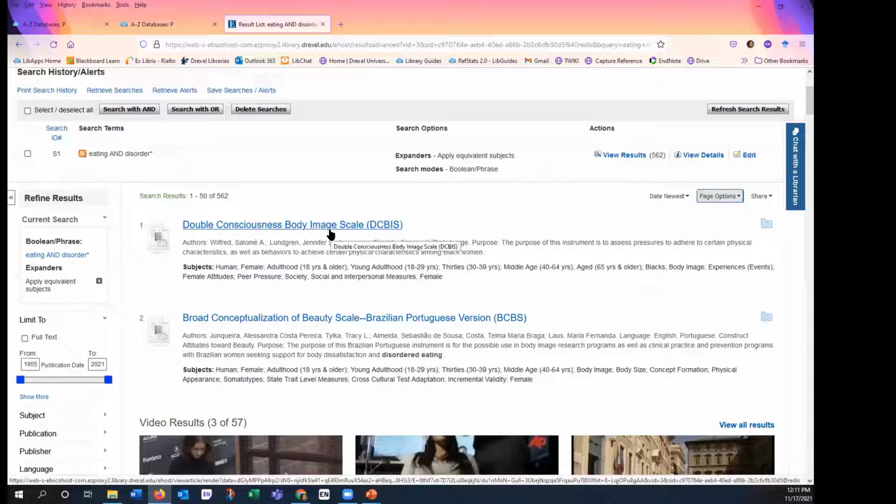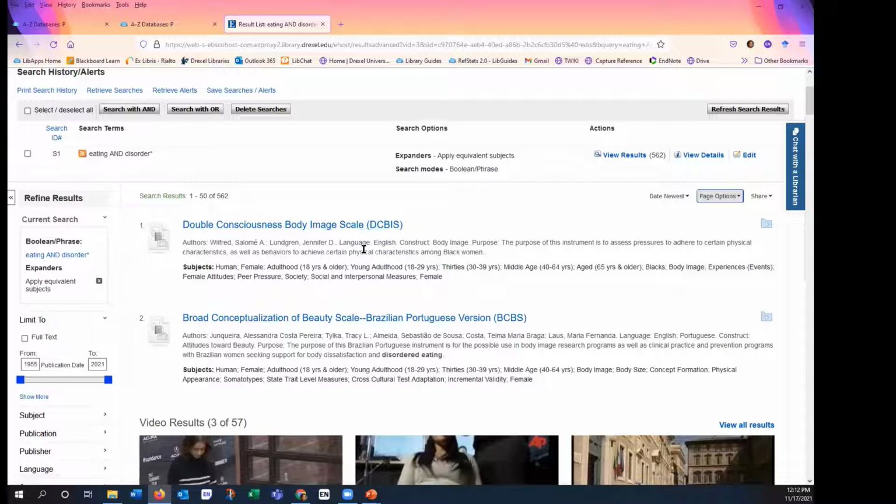For each one of these records, it will give you the full name of the instrument, as well as the acronym. This acronym is really important because often when you're searching for instruments, they'll list the information by the acronym. Think about GRE, okay? I don't think most people call it the Graduate Record Exam. They just call it GRE, and that's often how you'll find the information. So if you're searching for the title of an instrument, search for its popular title, its acronym, and its official title.